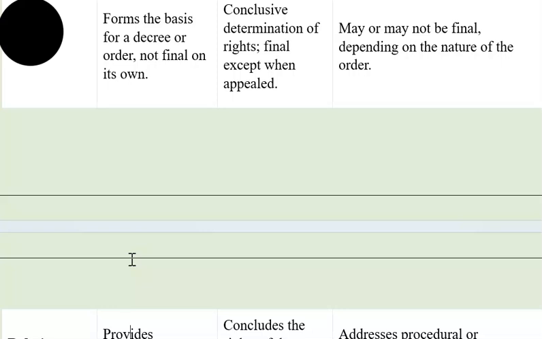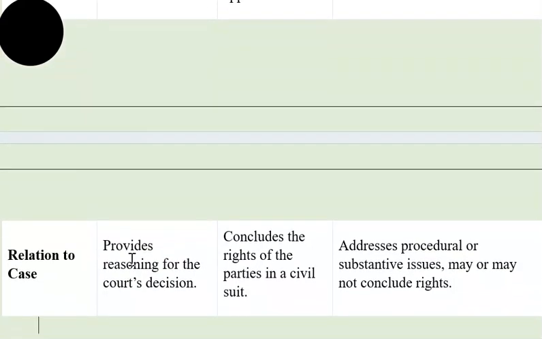A decree conclusively determines the rights and is final and accepted when it is not appealed. If it is appealed, then it may be changed or reversed. An order may or may not be final depending upon the nature of the order. A judgment provides the reasoning for the court's decision. A decree concludes the rights of the parties in a civil suit. An order addresses procedural or substantive issues and may or may not conclude the rights.